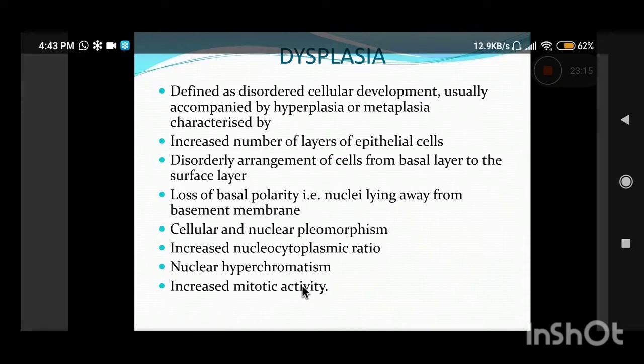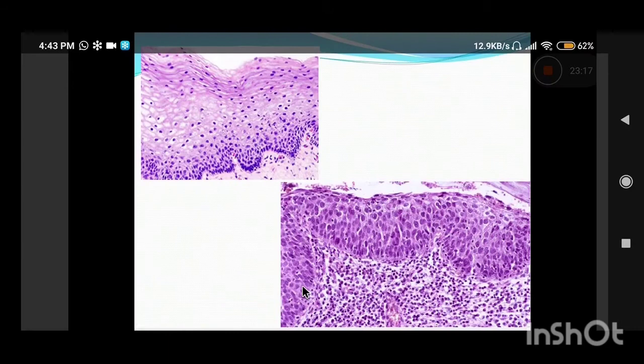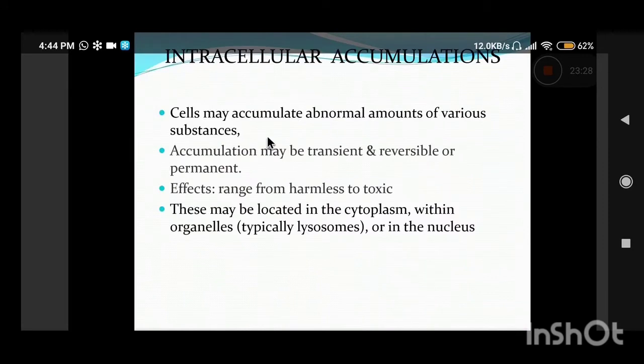So dysplasia is basically a pre-malignant condition. It is a precursor of malignancy. So that is another adaptive response of cells to stress. Whenever there is chronic inflammation or stress, the cells can undergo dysplasia. Now that finishes us with the cellular adaptations.